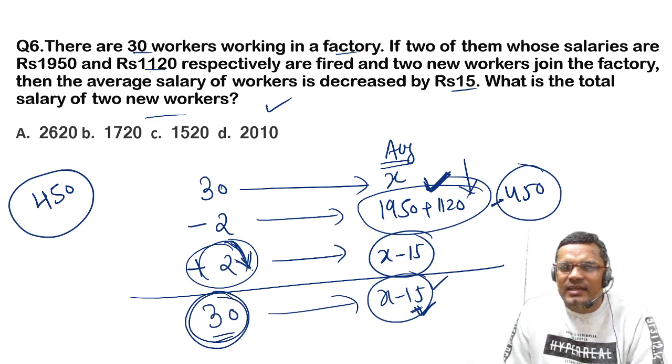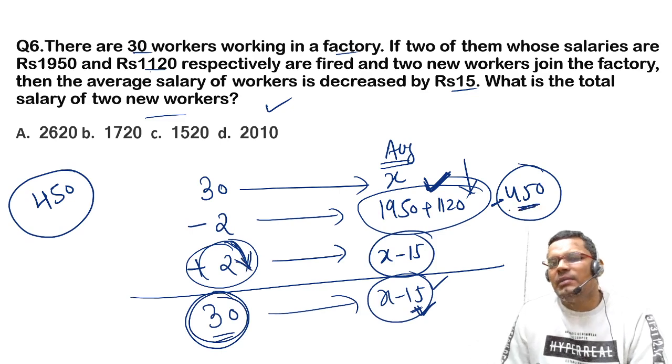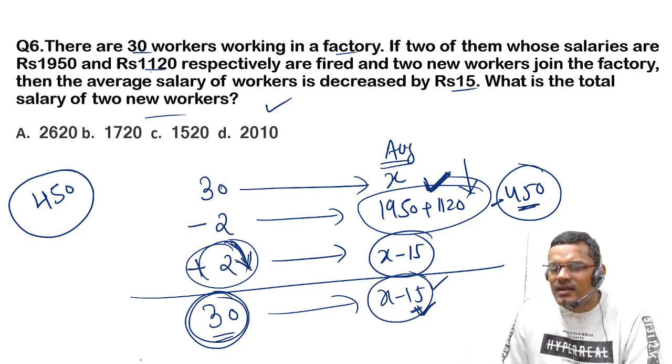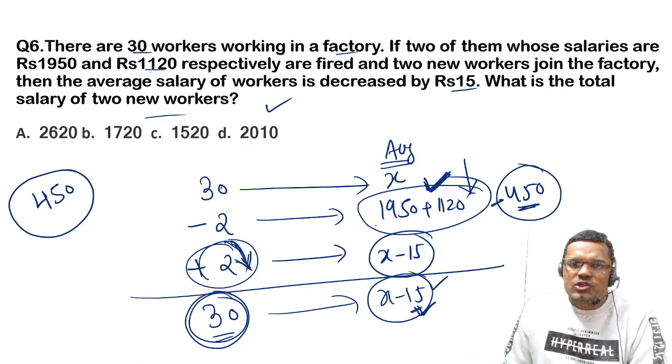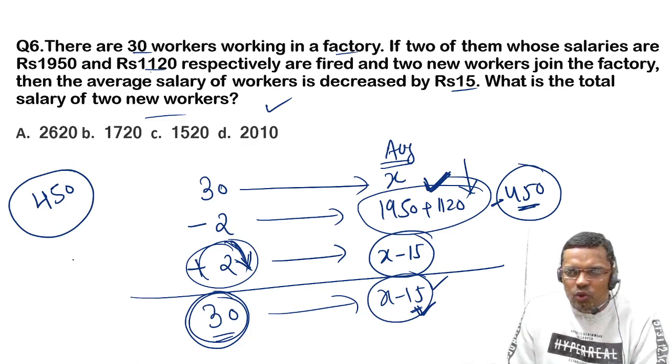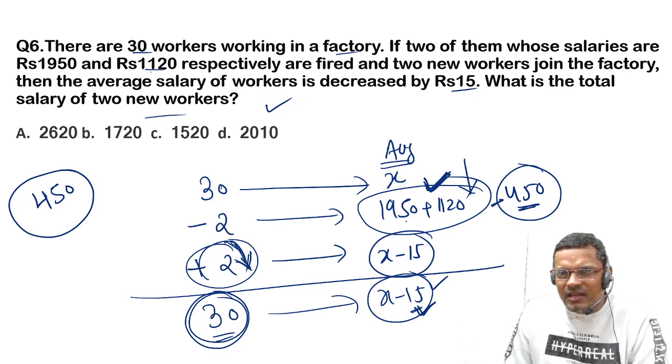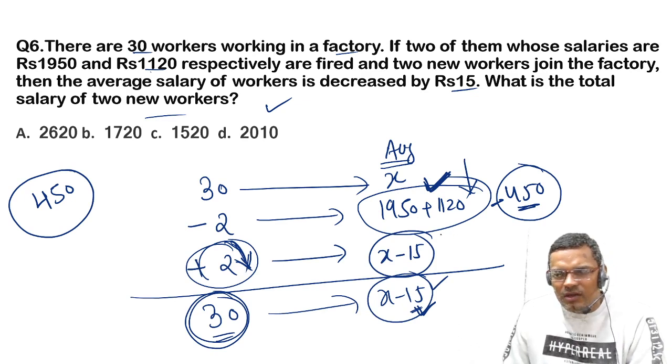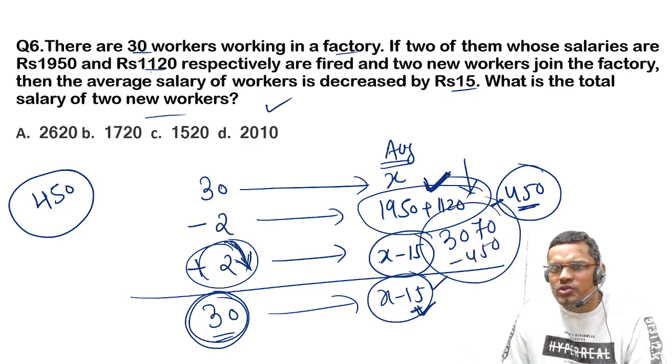What did these new people bring with them? They must have brought 450 less, right? So what should be their total amount? 1950 plus 1120 will be what? It will be 3070, and if I subtract 450, it will be 2620.